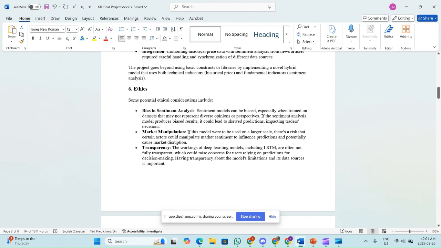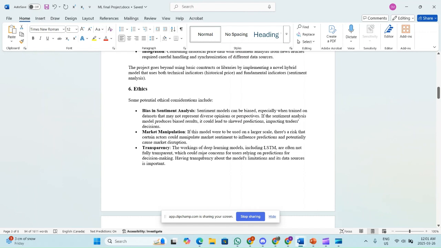Ethics. Some potential ethical considerations include bias in sentiment analysis. Sentiment models can be biased, especially when trained on data that may not represent diverse opinions or perspectives. If the sentiment analysis model produces biased results, it could lead to skewed predictions impacting traders' decisions. Market manipulation. If this model were to be used on a larger scale, there is a risk that certain actors could manipulate market sentiment and influence predictions, potentially causing market disruption.